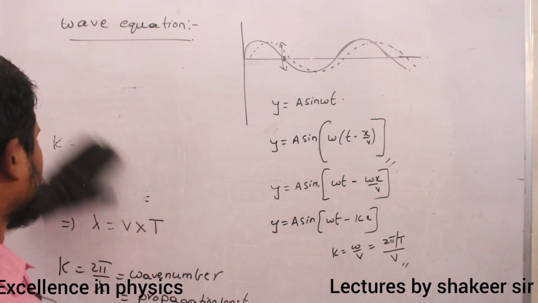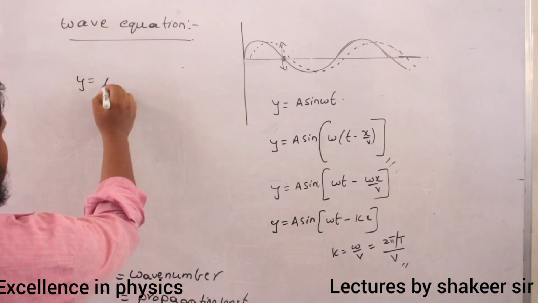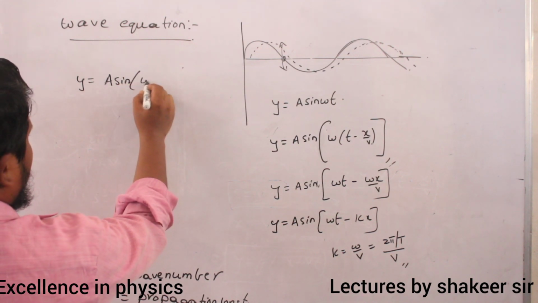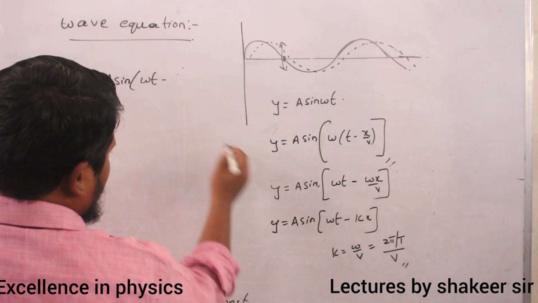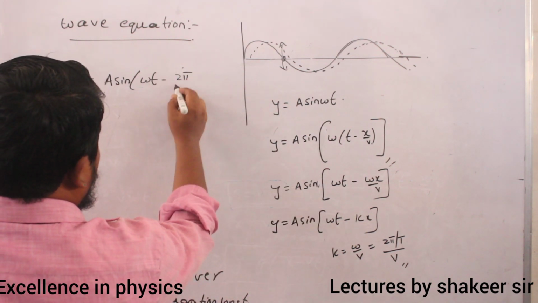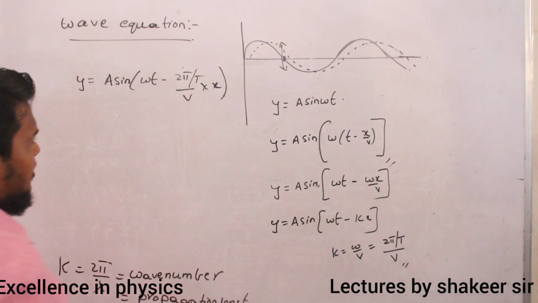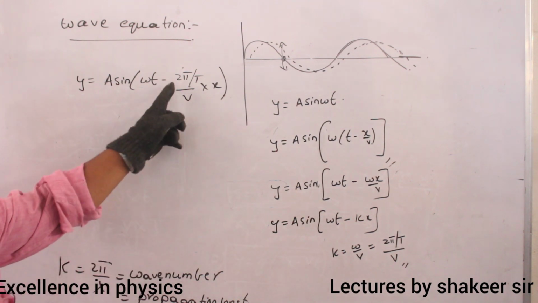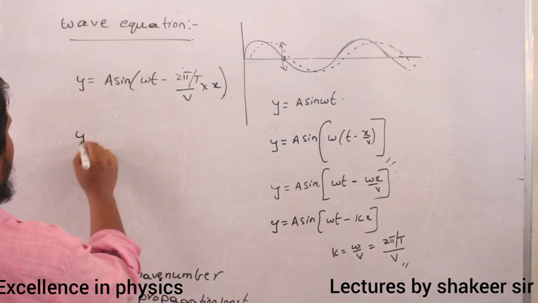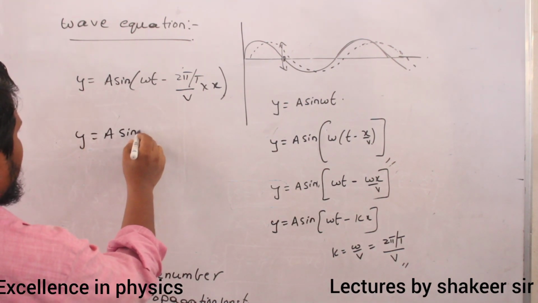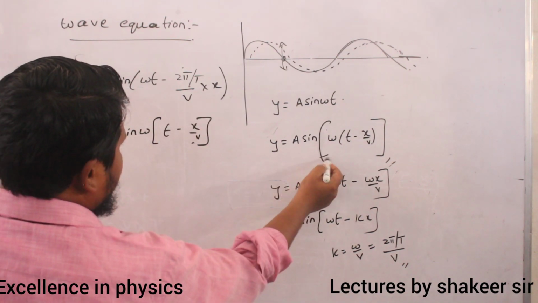So what can I write? For example, if I take this relation, y is equal to a sin omega t minus k, and k can be written as 2 pi by T divided by v, multiplied by x. I can write like this also. What is meant by 2 pi by T? 2 pi by T is nothing but omega. So y is equal to a sin omega, if I take it common, t minus x divided by v. So again I got the same relation.